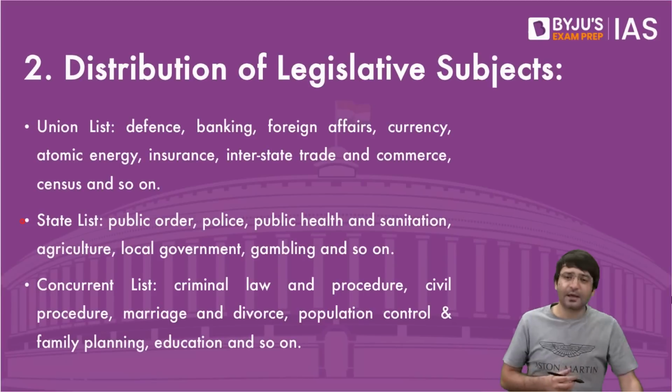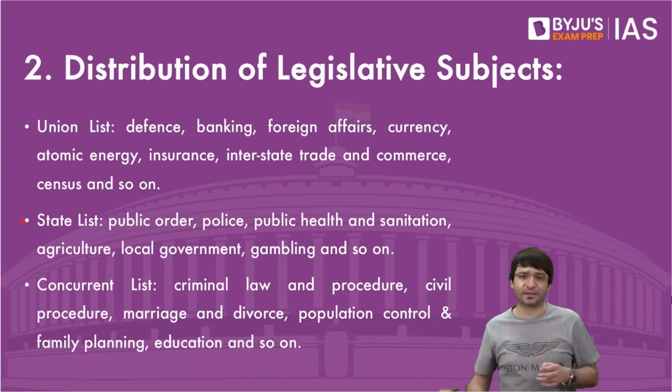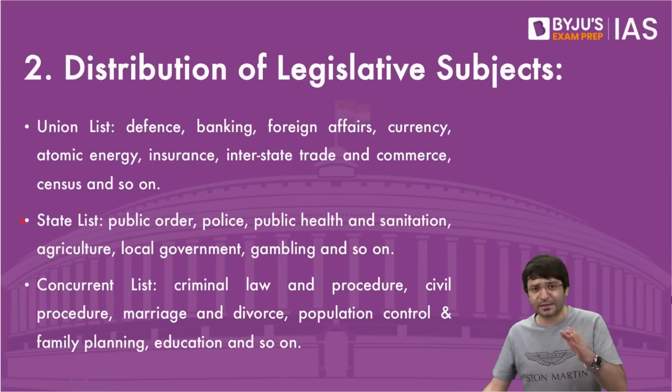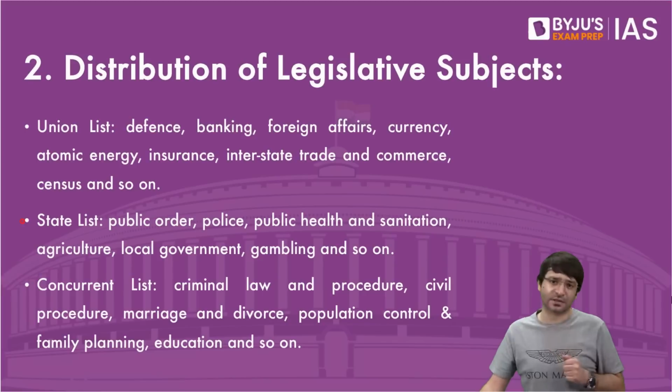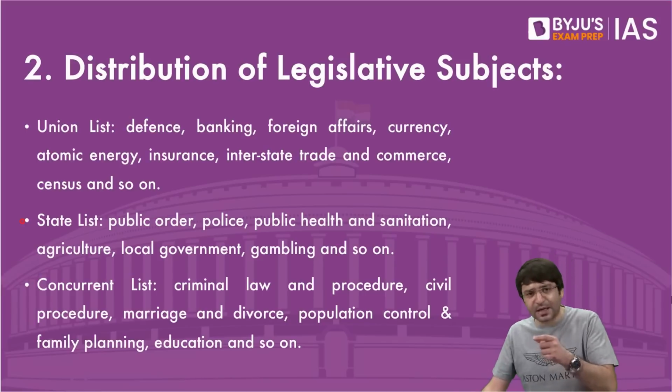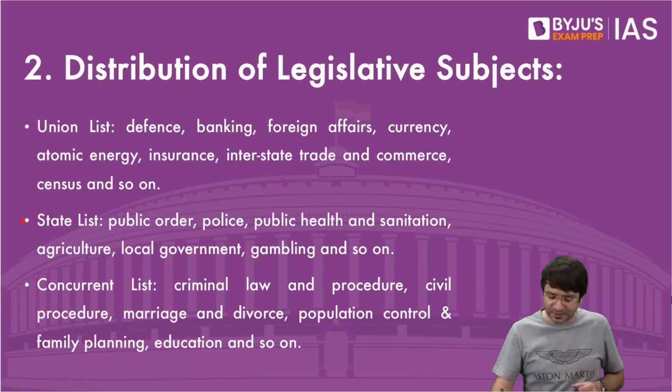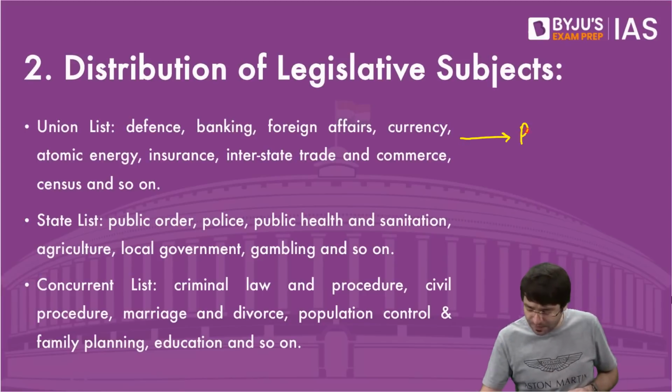Similarly, when we look at three lists, union list, state list, concurrent list, all these subjects which are mentioned in the union list, Parliament alone has the power to make a law.